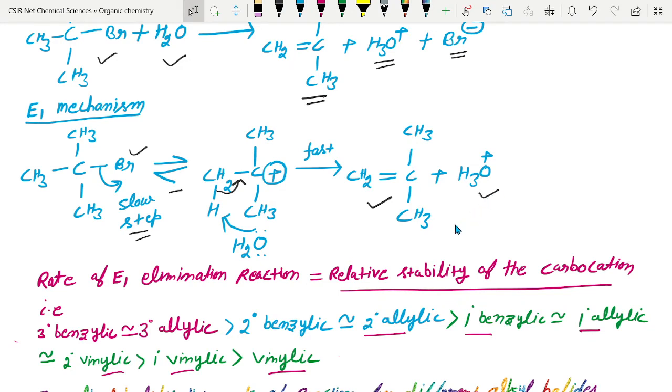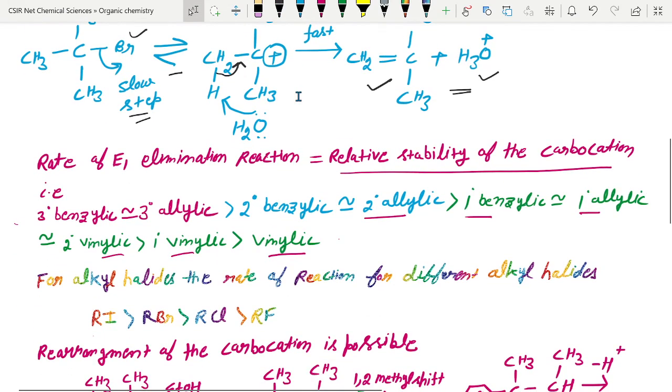Okay, so this is the mechanism. This is the slow step, the rate determining step, removal of bromine, and the second step is the elimination, removal of proton.